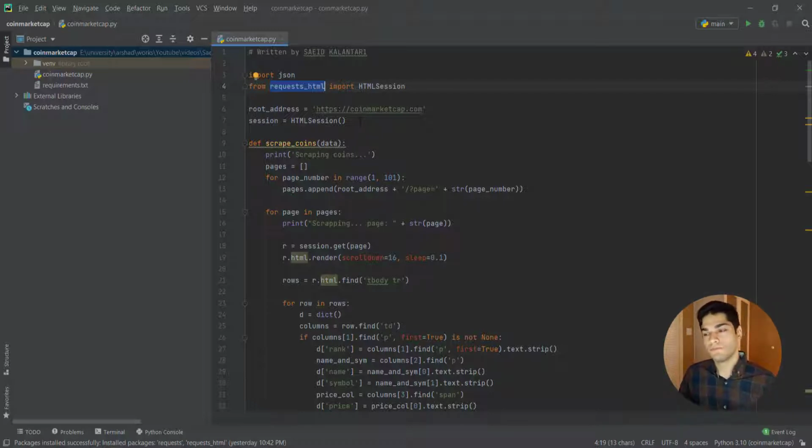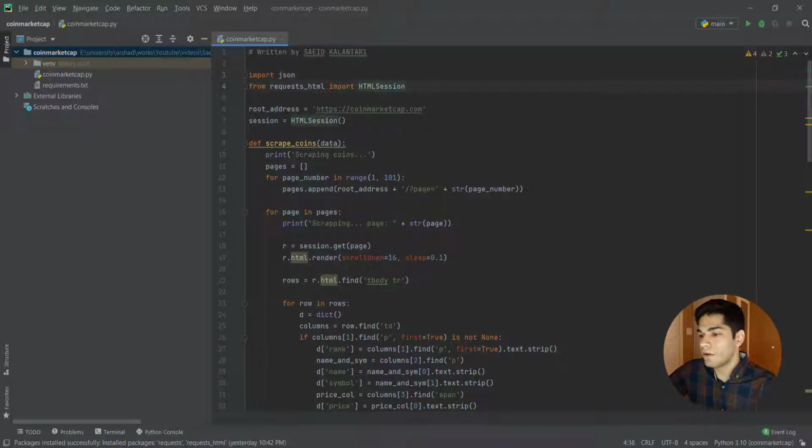Basically, it loads the data that is loaded based on the JavaScript code in the backend of the website. All right, so at first we import json, basically for writing all the data that we gather in a JSON file.